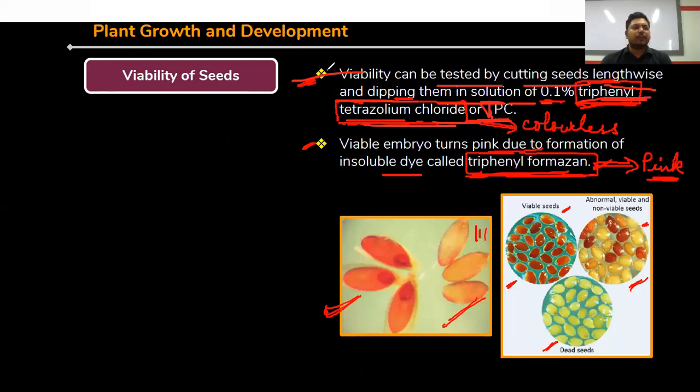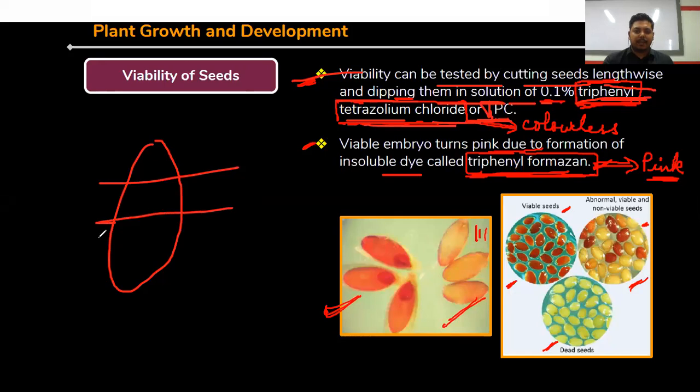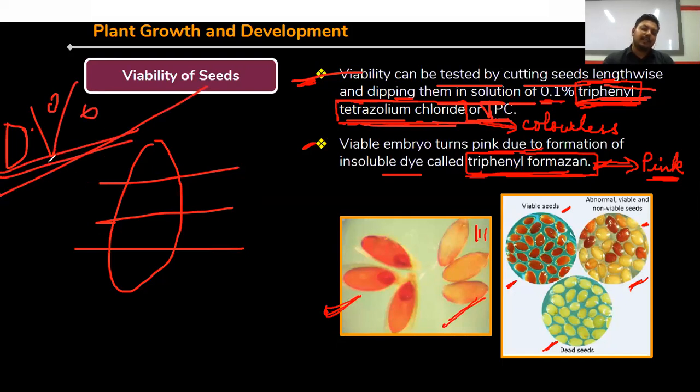So nowadays we can test the viability of different seeds by simply cutting them lengthwise and adding them into the 0.1 percent solution of triphenyl tetrazolium chloride, through which we can test the viability of the seeds.